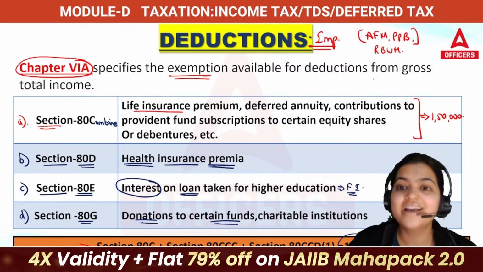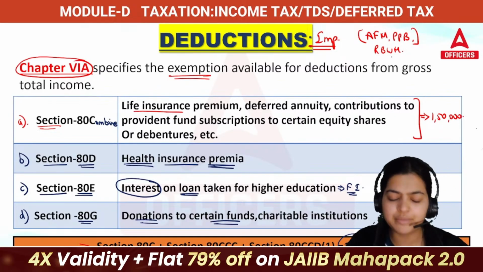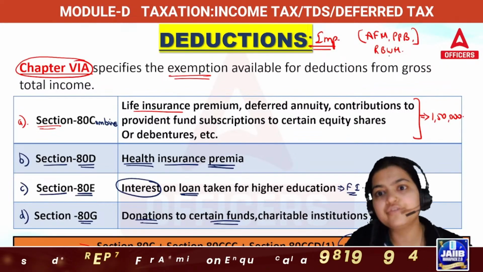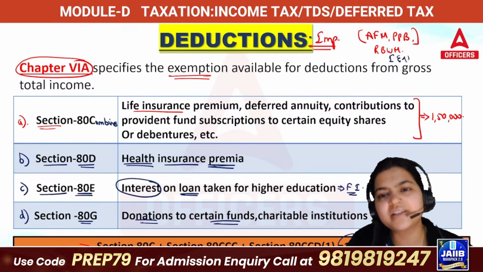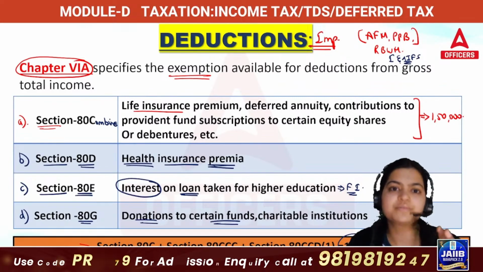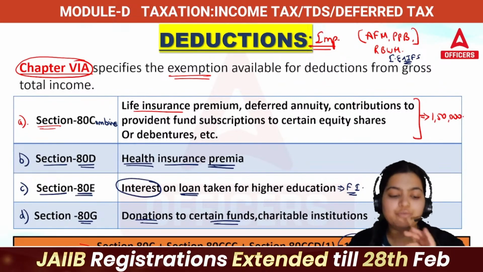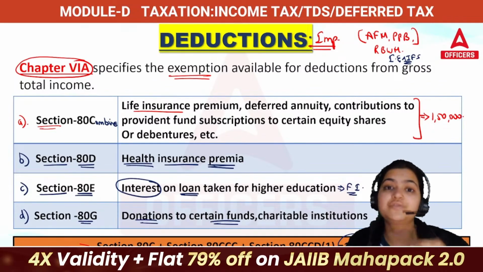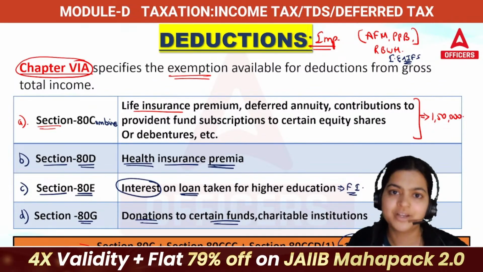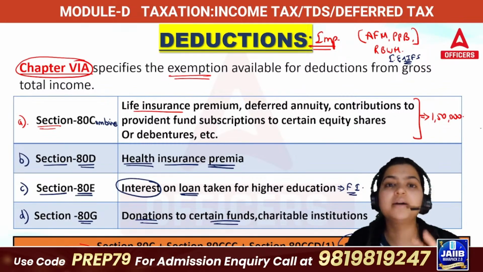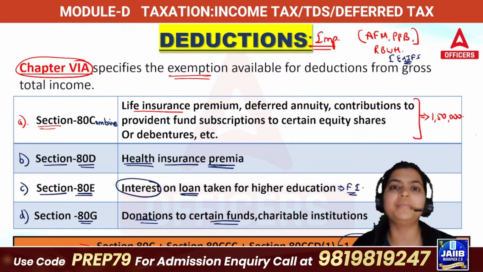One more thing. In your November 25 exam, they asked one question from this in Indian Economics, I think. As I told you, whatever you are reading in AFM won't help only in AFM. These things will help you in your other subjects as well. So remember, 80C is a combination of so many points.